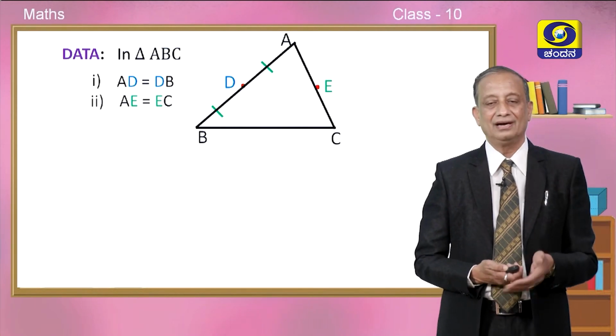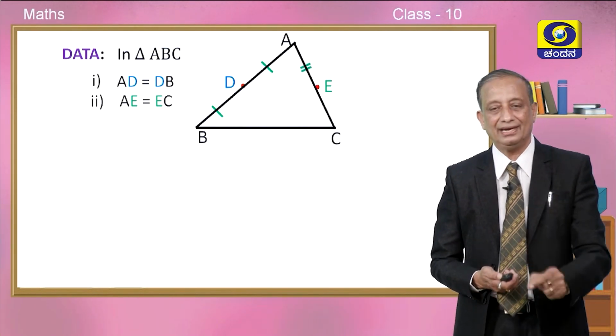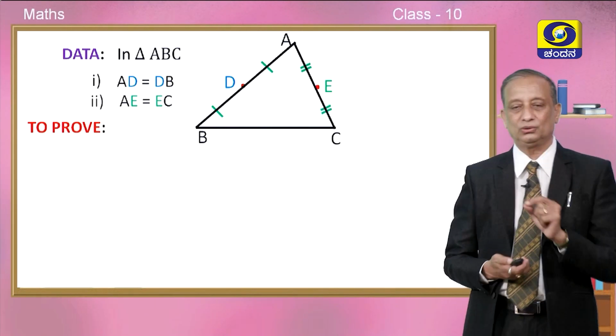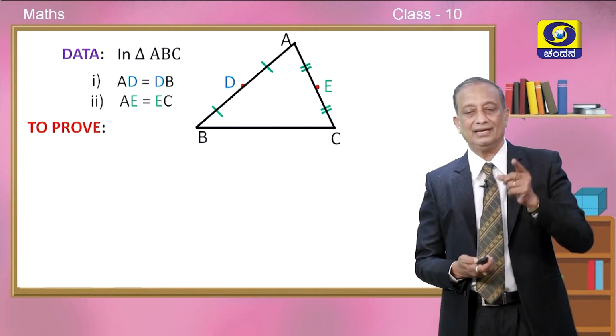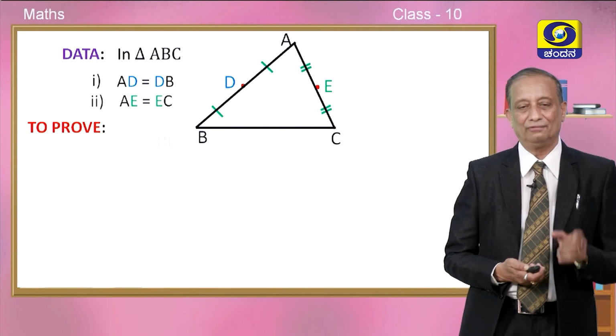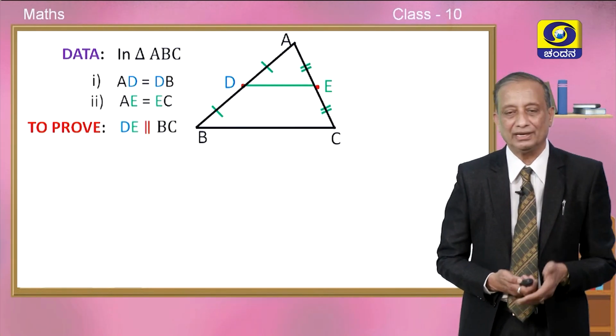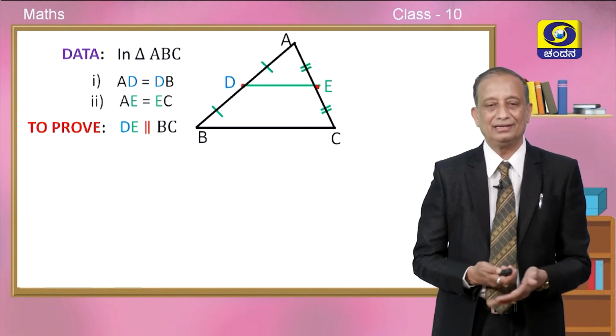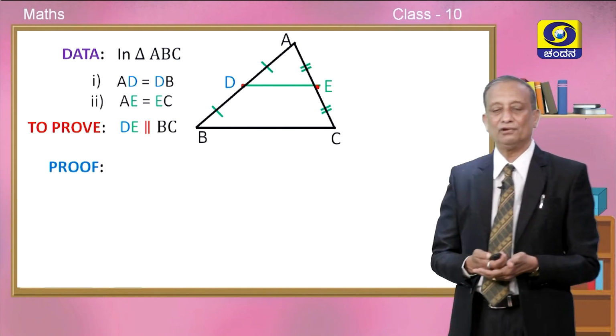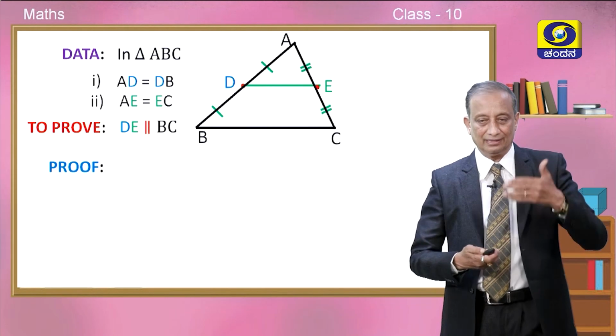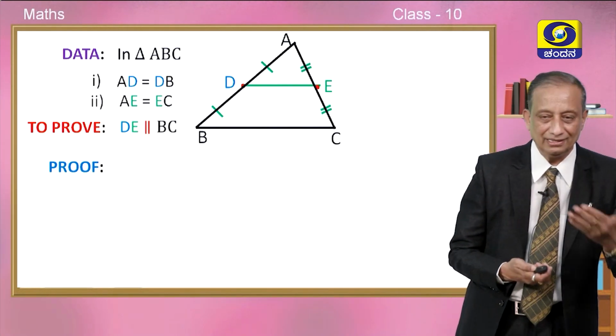Call it E and put two lines on AE, and at the middle of EC also two lines. This means that AE and EC are equal. We have to prove one thing: if we join D and E, we have to show that DE is parallel to BC. This is what we wanted to prove using the concepts that we have learnt in the previous classes and today also.